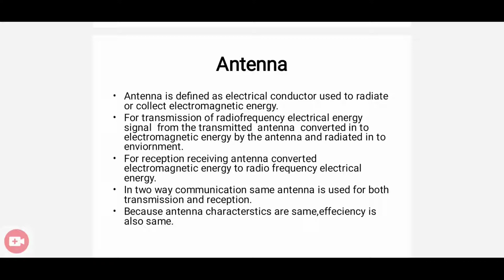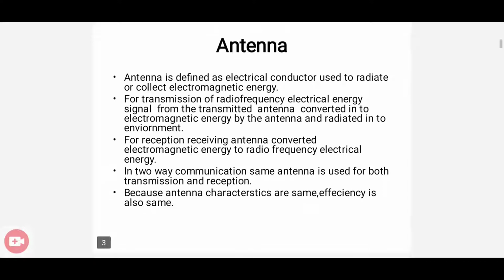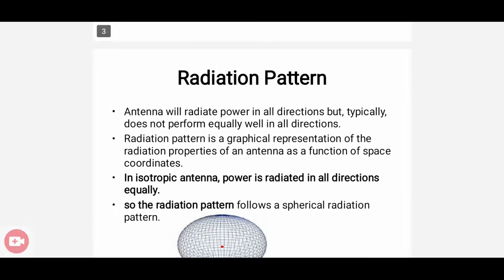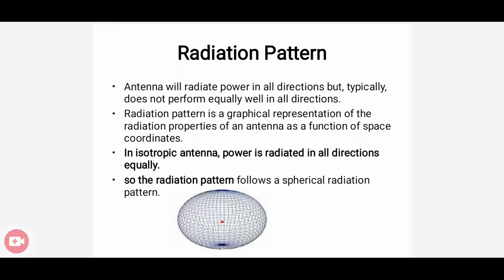Antenna is used for signal transmission. It's an electrical conductor that radiates or collects electromagnetic energy. The same antenna can be used as both a transmission antenna and a reception antenna. So these are all about antennas, and we have many types of antennas based on the radiation pattern, that is, how the signals are radiated. Based on that we have many categories. One is the isotropic antenna, next is the horn antenna, and third is the parabolic antenna.